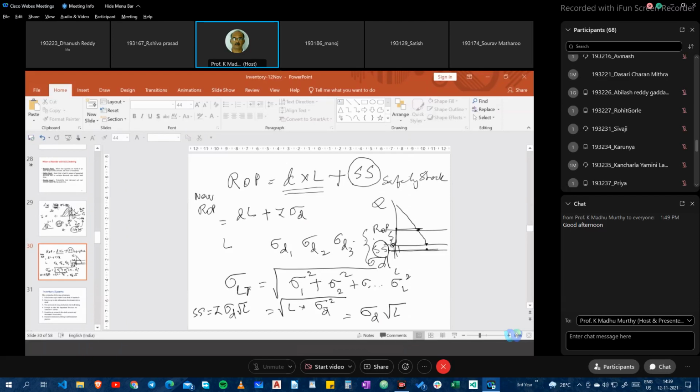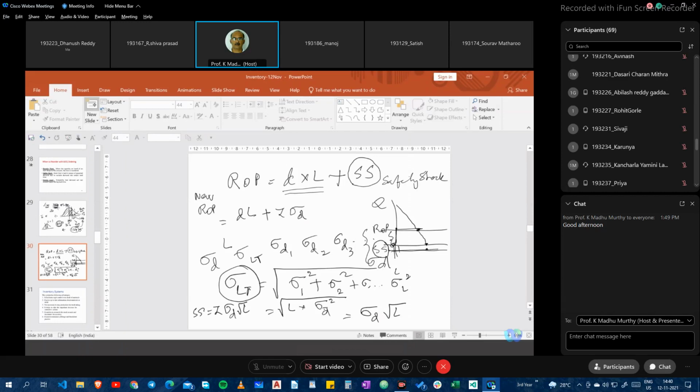Is that okay? Yes, sir. So whenever we are given a numerical problem, we first have to realize whether the given data pertains to the standard deviation of daily demand or the standard deviation of the lead time. If it is the standard deviation of daily demand, then we have to compute the standard deviation of lead time.